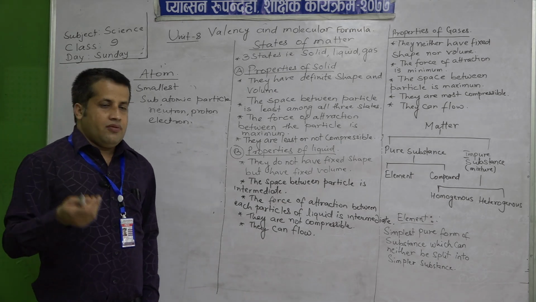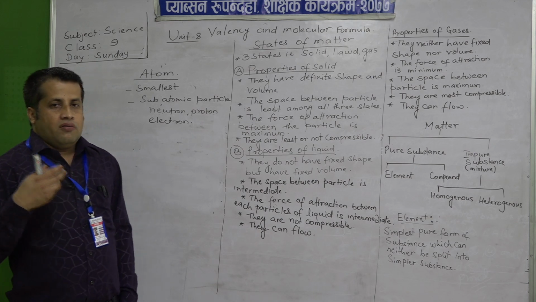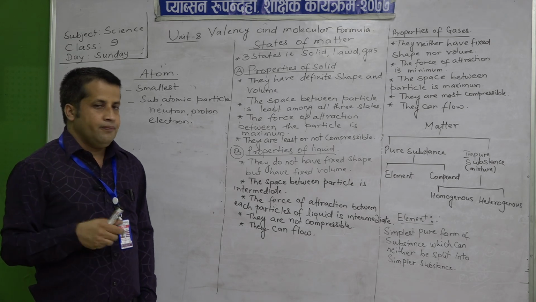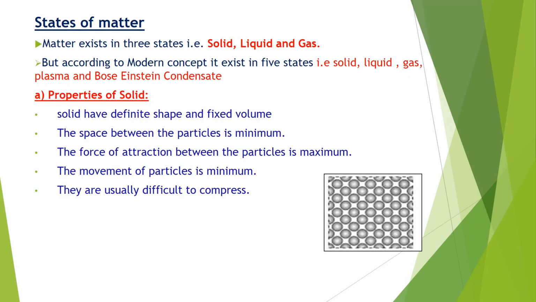Now we have come to the ending of this class today. What we have learned today, I would like to revise again. Next slide, please. First we have studied about the states of matter. There we have studied that matter exists in three states, that is solid, liquid and gas. But according to the modern concept, it exists in 5 states, that is solid, liquid, gas, plasma and Bose-Einstein condensate.